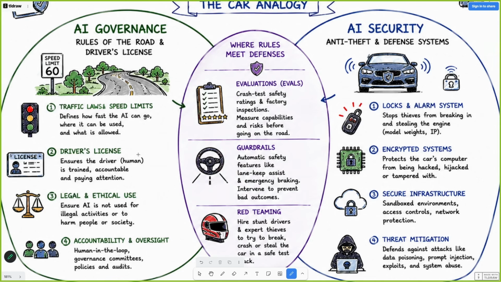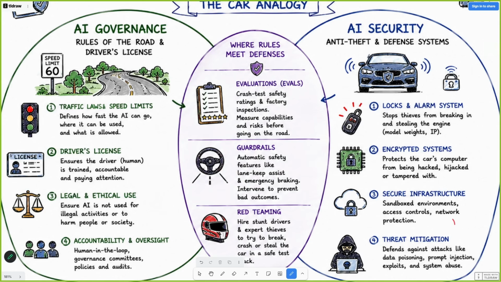And when we talk about security, there are locks and an alarm system, right? You can lock with your button from anywhere, and the alarm system triggers if someone is touching your car. Encrypted systems, which means these days cars come with advanced technology, ADAS technology. We don't want anyone to control our car from their computers.